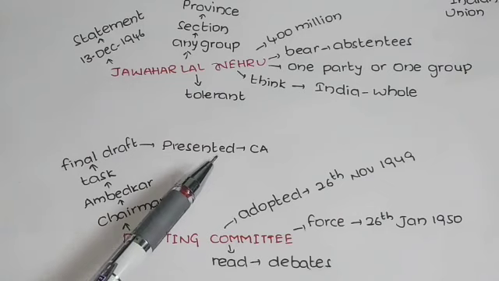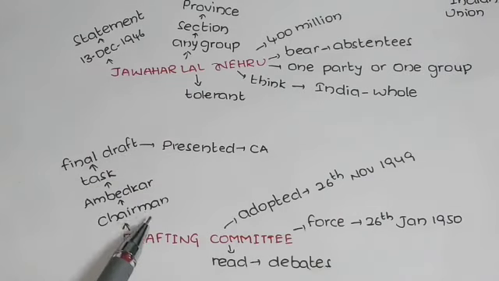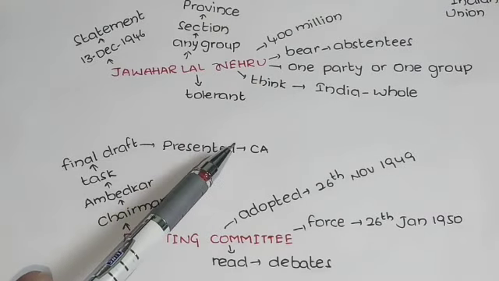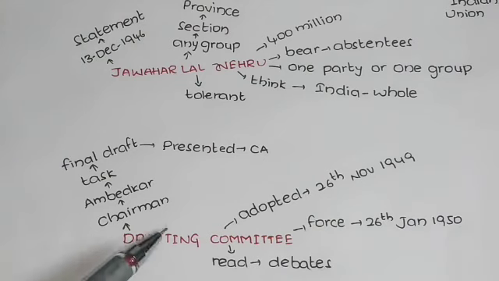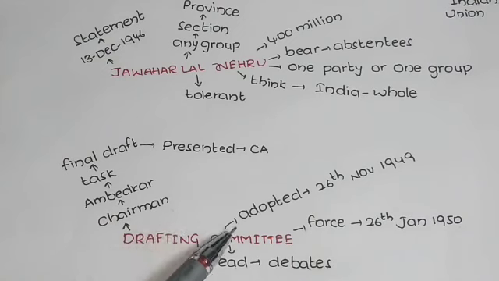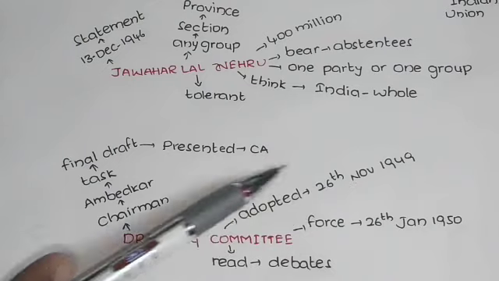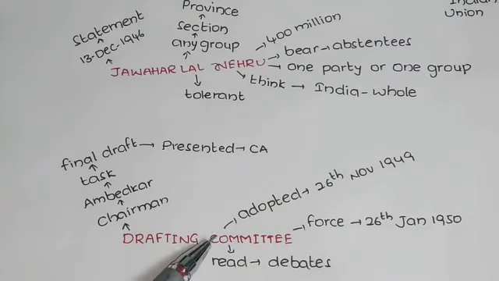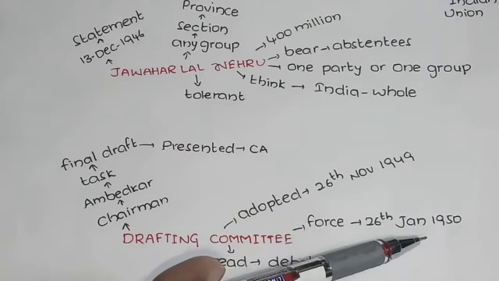And how will this constitution be accepted? In the Constituent Assembly they will go through discussions and finally approve. They started preparing this constitution in 1946, and it was adopted on 26th November 1949. So approximately 3 years were taken to prepare our constitution, and it was enforced on 26th January 1950.